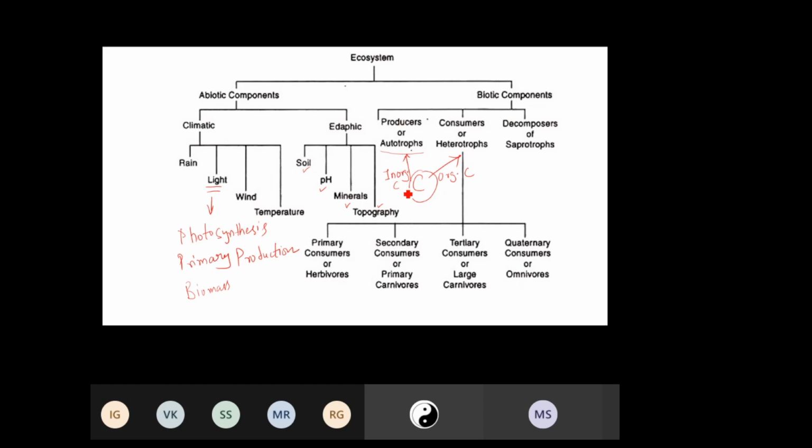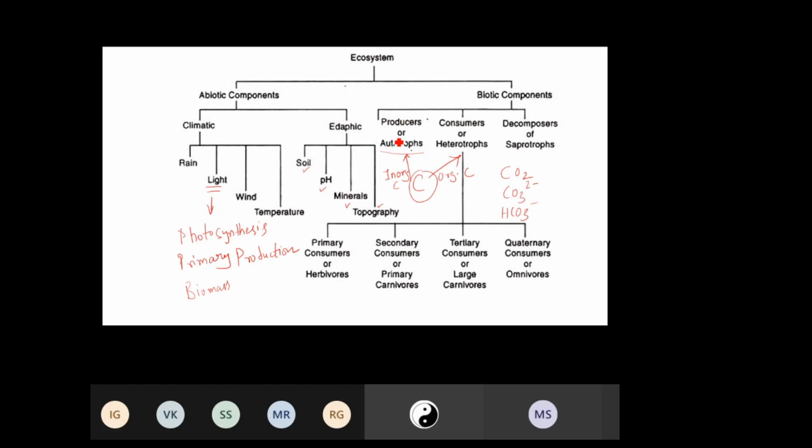One which uses inorganic forms of carbon. When I say inorganic forms of carbon, if you want to know the species, we have CO2, for example carbonate and bicarbonate. So these are inorganic forms of carbon. Organic forms means something which is attached with the organic molecule. So we have these heterotrophs and autotrophs. Autotrophs are also known as producers. Heterotrophs are also known as consumers. That means these consumers will be dependent on the producers for their food and energy requirement.